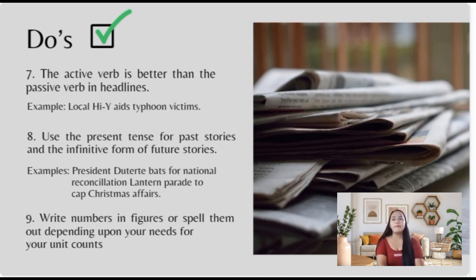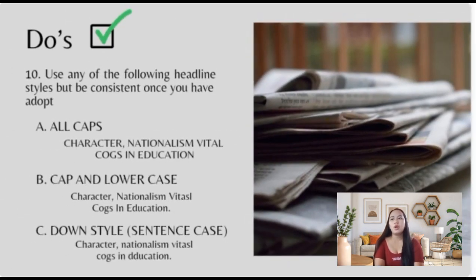For number 8, use the present tense for past stories and the infinitive form for future stories. Let us just say, for example, "President Duterte bats for National Reconciliation Lantern Parade to cap Christmas affairs." As you can see in the sentence, it is more accurate. For number 9, write numbers in figures or spell them out depending upon your needs for your unit counts. For number 10, we must always use any of the following headline styles, but be consistent once you have adopted one.